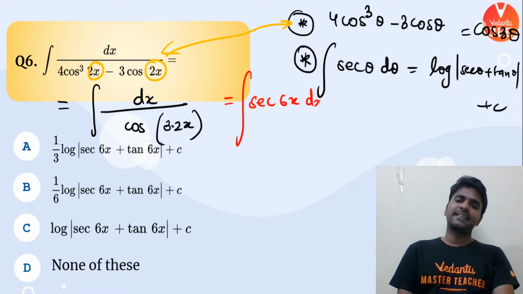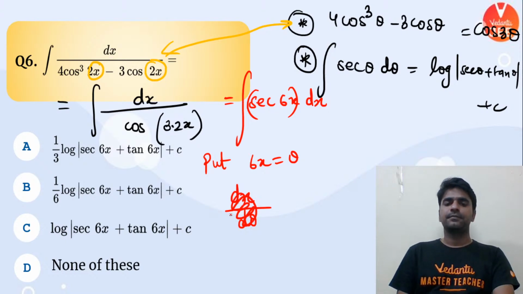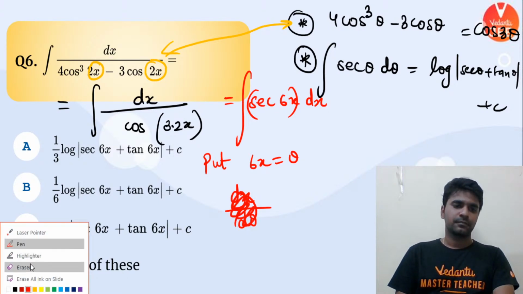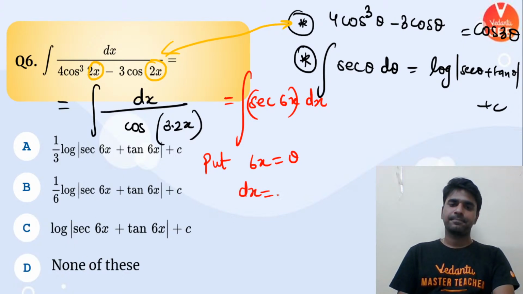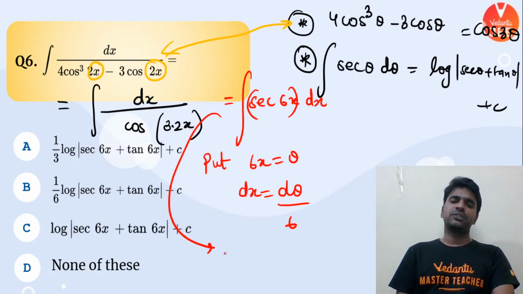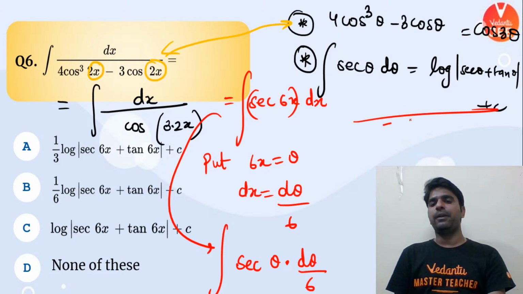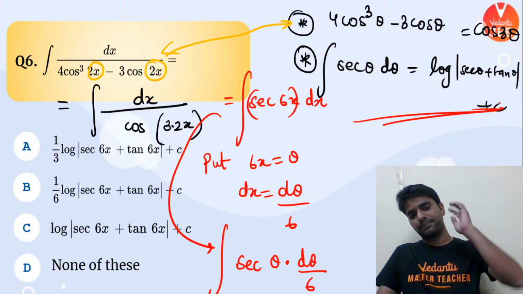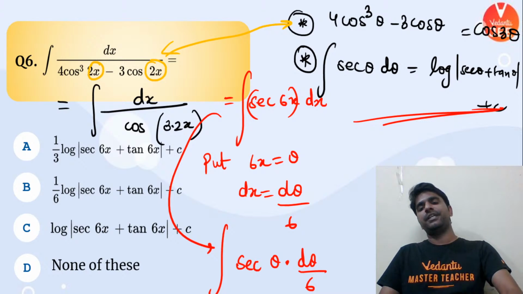So this is nothing but sec 6x dx. And if I am putting 6x as theta, then dx equal to d theta by 6. Then we can rewrite this problem as sec theta into d theta by 6. 1 by 6 can be taken outside, and then we can use the second formula and our problem will be done. Yes, everyone? So is your answer B for Bombay coming? Yes, B for Bombay is the correct answer.